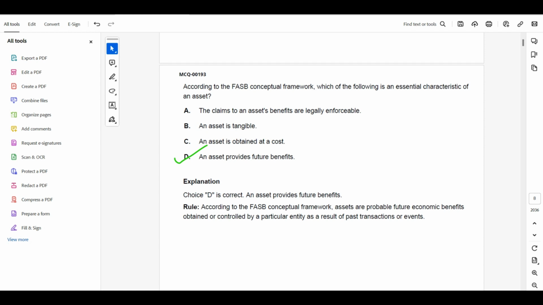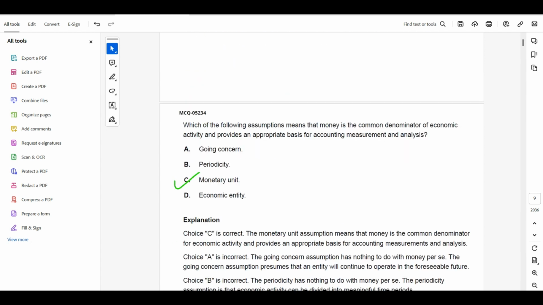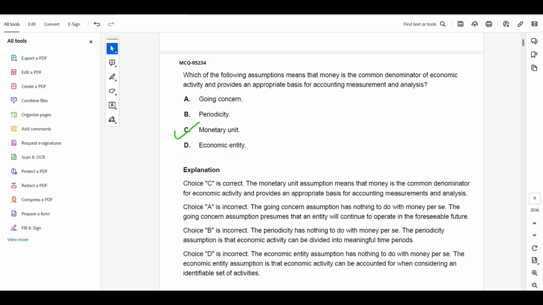That's the essential characteristics of an asset. Moving forward to the next MCQ: which of the following assumptions means that money is the common denominator of economic activity and provides an appropriate basis for accounting, measurement and analysis?